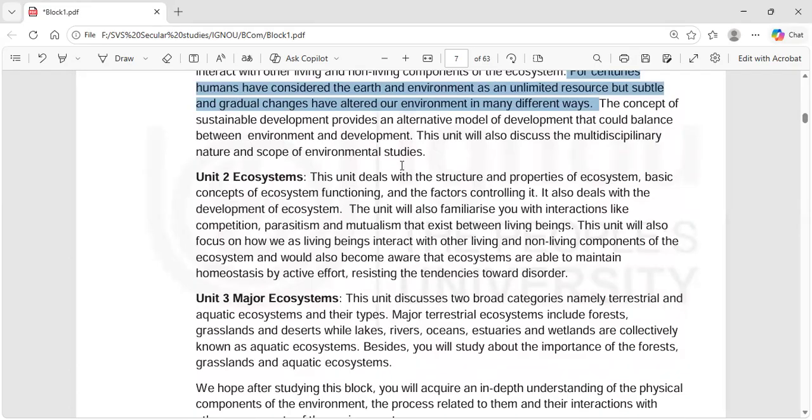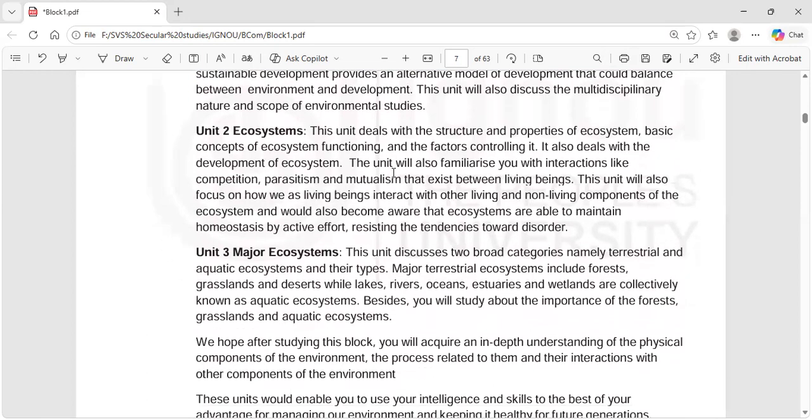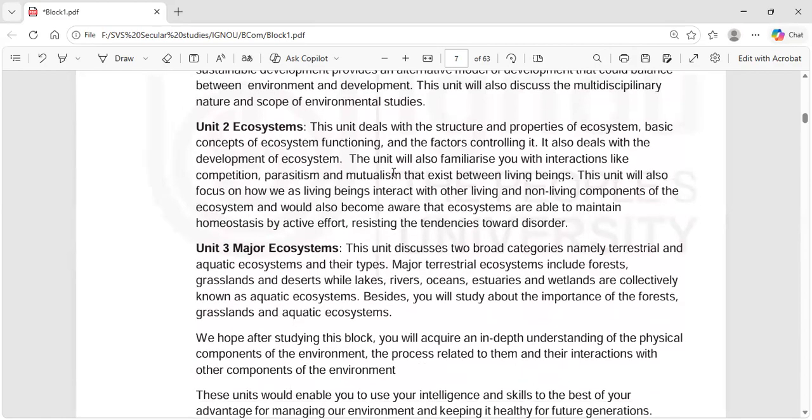In the same manner, the concept of sustainable development provides an alternative model that could balance environment and development. This unit will also discuss the multidisciplinary nature and scope of environmental studies. It's not only one discipline, it's multidisciplinary. And we'll also discuss the scope of environmental studies.